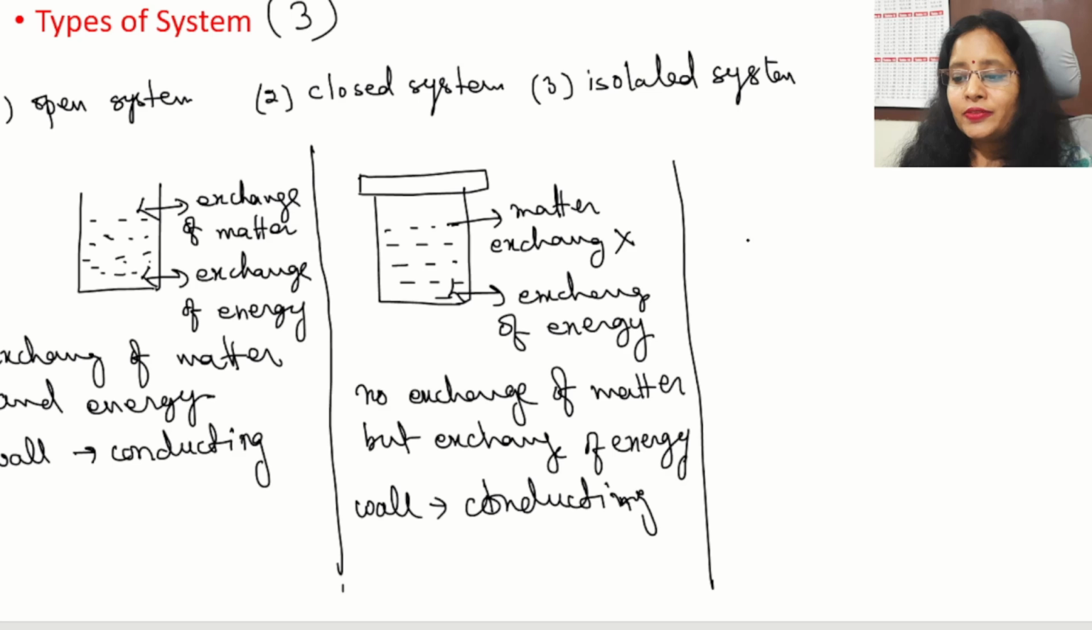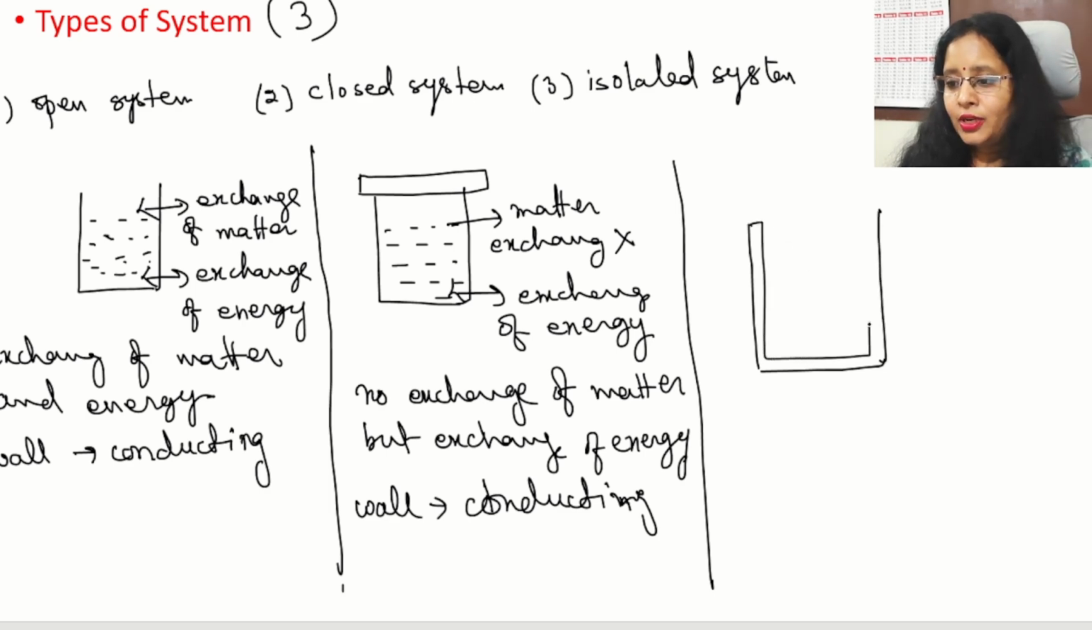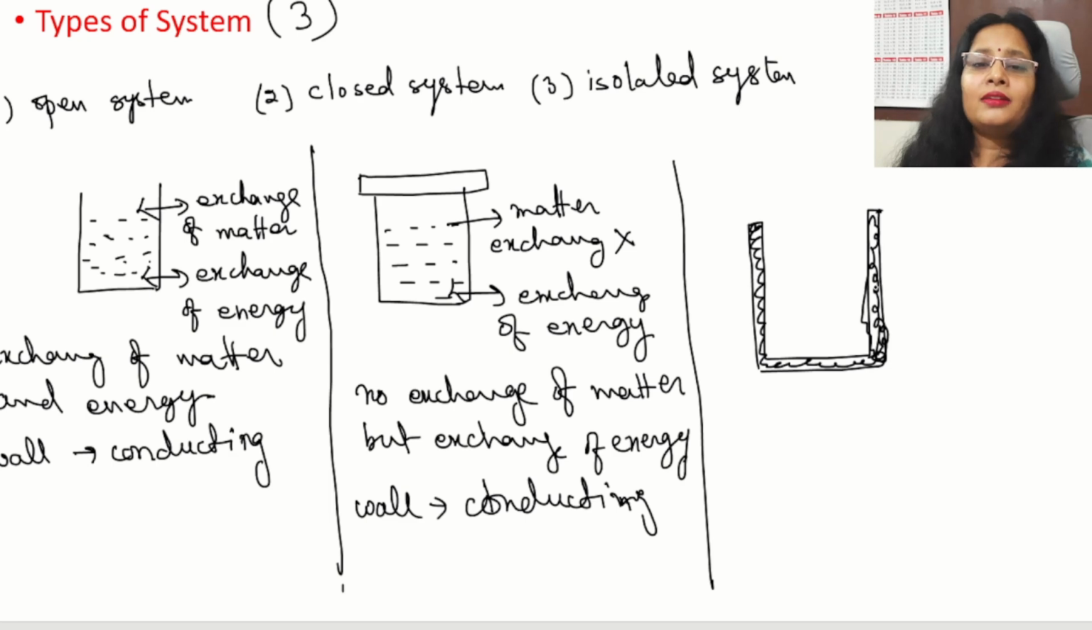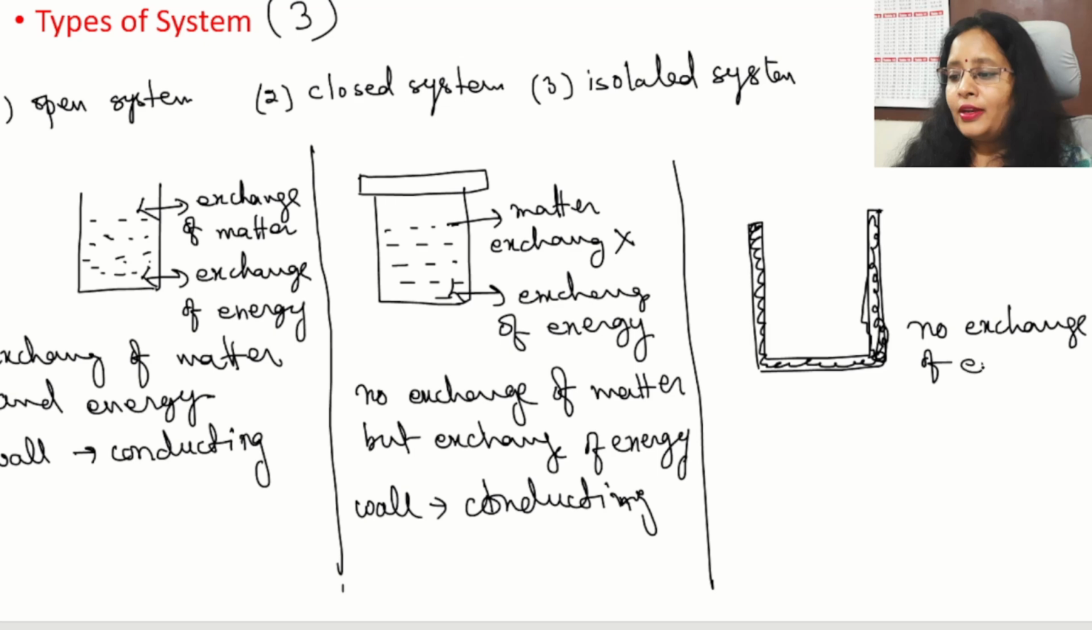Now come up to the isolated system. Now suppose a vessel. Now here it is not the same vessel. It is made up of insulated material. Now, the wall of the vessel is insulated. It means energy transfer stopped. There is no exchange of energy. Same thing is there inside, and tighten up with the lid. This is also insulated. Now, what will happen?